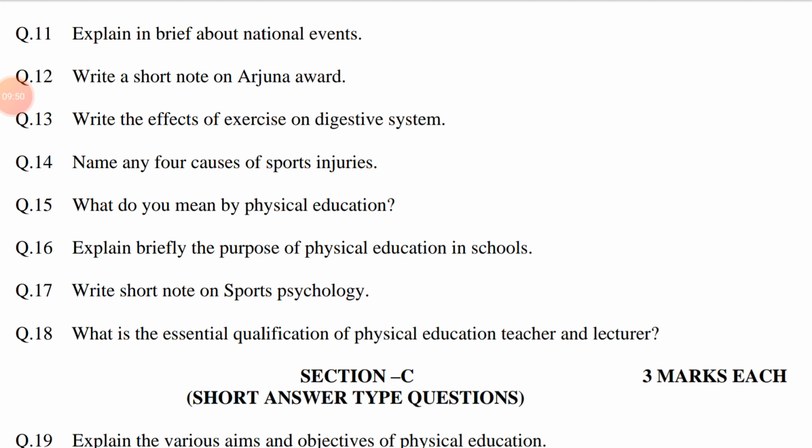How much cash and other things are presented to awardees? What is the criteria for the selection of Arjuna awardees? How many committee members are there for selecting the awardees? In how many categories is the award given extra?